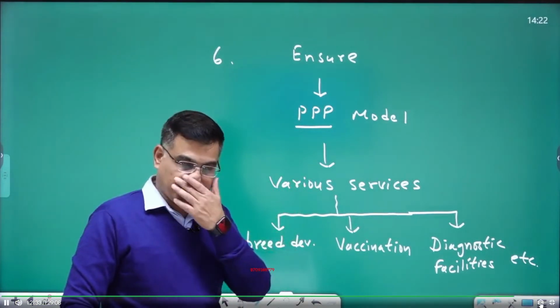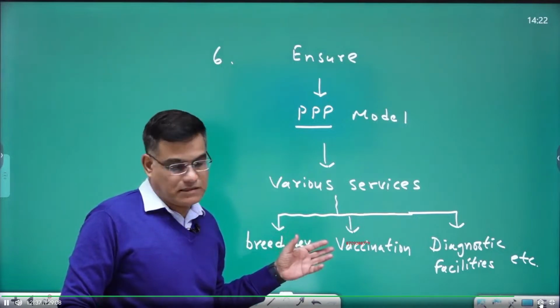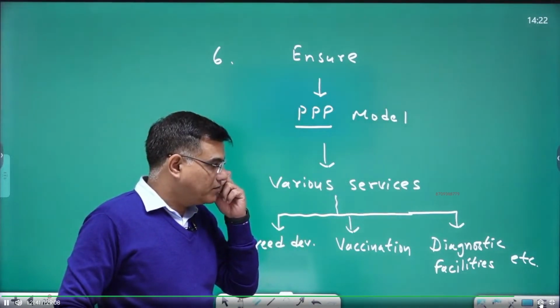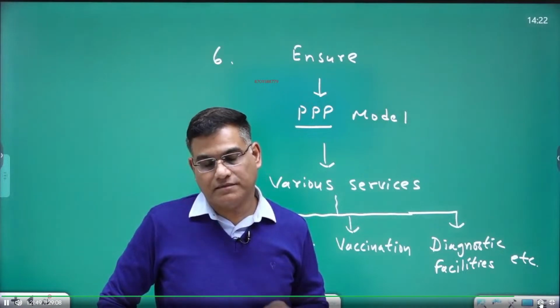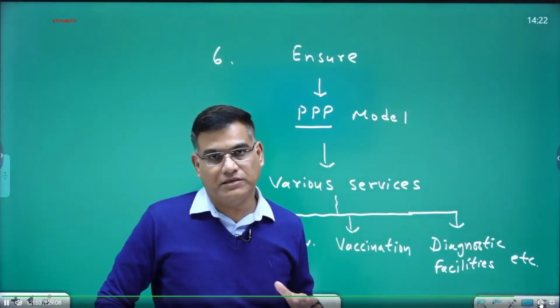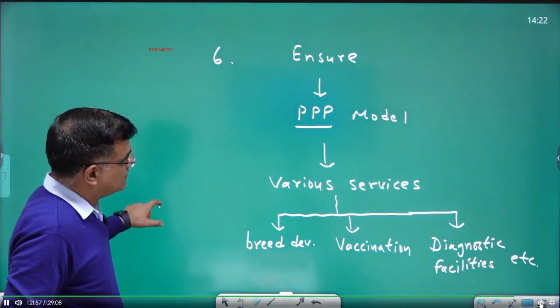Breed development, you can use the private sector. In vaccination, you can use the private sector. In the development of diagnostic facilities, you can use the private sector. So these are some suggestions which can be given by you for the development of this sector, right?